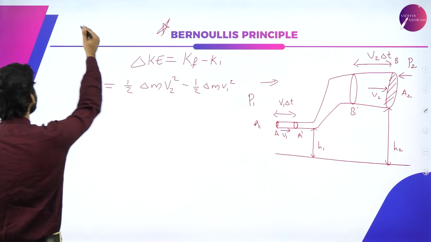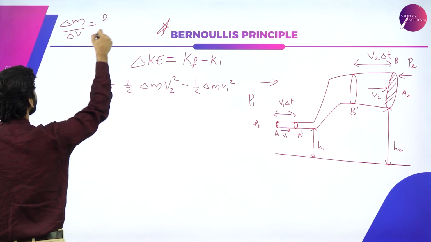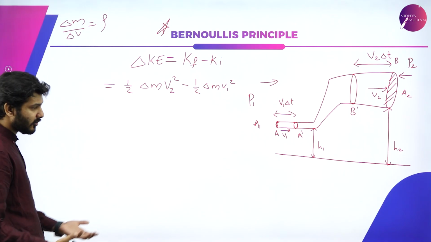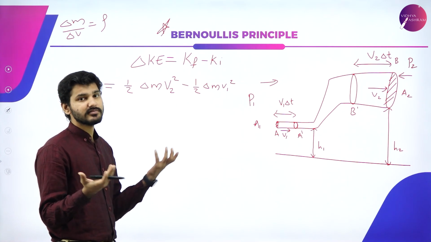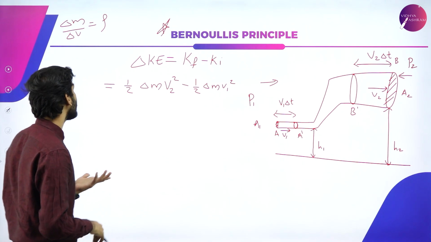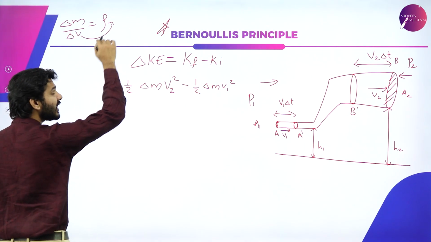So we already know that delta m divided by delta v is equal to rho. Right. Small amount of mass passing through a small volume is known as density. So again, delta m will be equal to rho delta v.